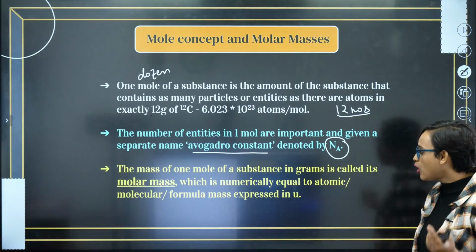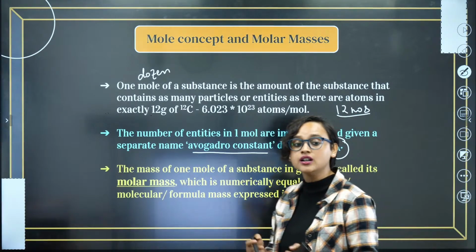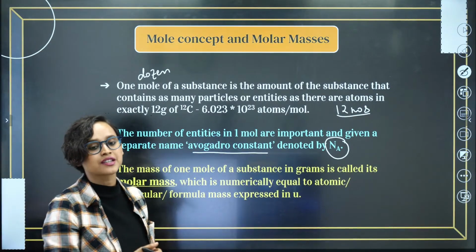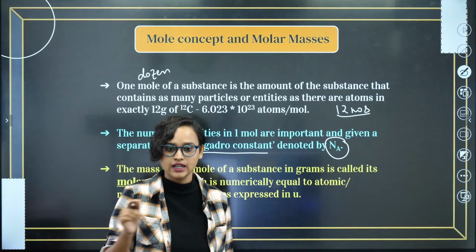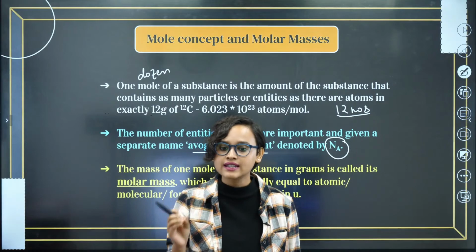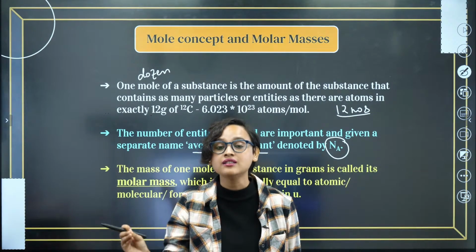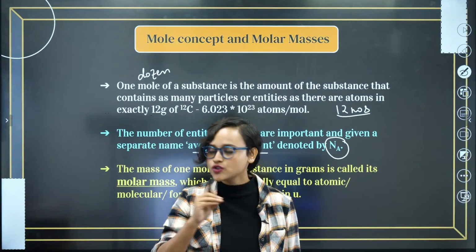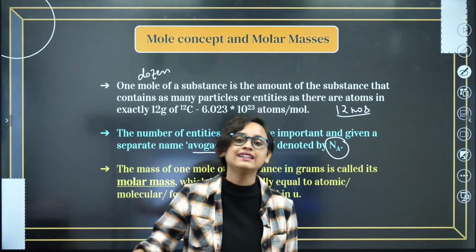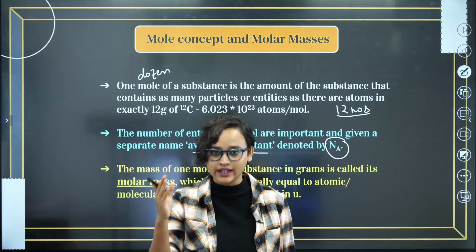And normally it is numerically equal to the atomic or the molecular or the formula mass which is expressed in u. Is this clear, everyone? Did you understand that 1 mole of electrons, ions, atoms, molecules, 1 mole of anything is basically 6.023 into 10 to the power 23.